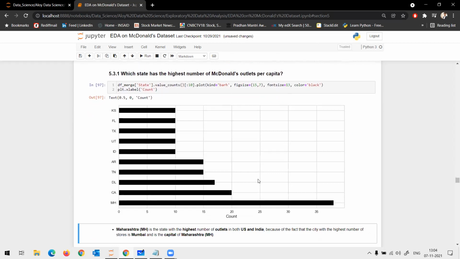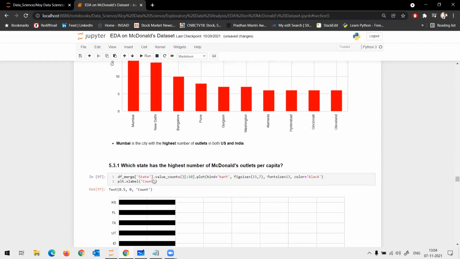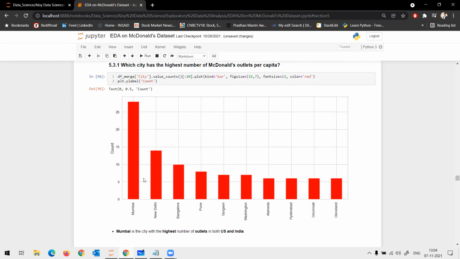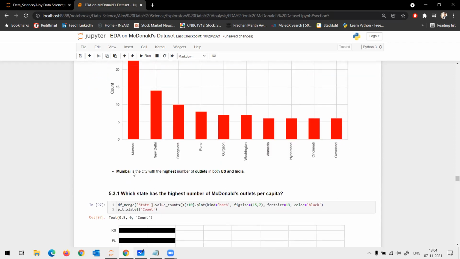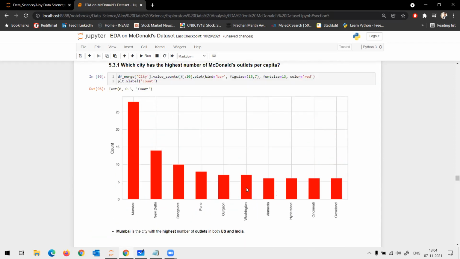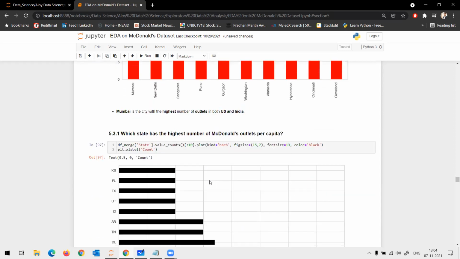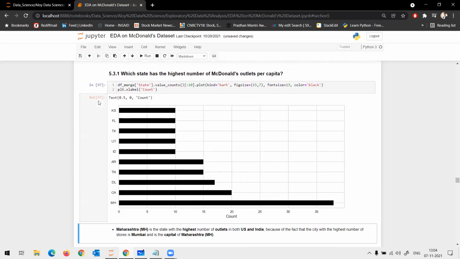One more interesting thing to note here is when we did city-wise, we had Mumbai, Delhi, Bangalore, Pune, and Gurgaon, correct? Different cities coming on top, followed by your Washington, correct? But when you did state-wise, you have Kansas, you have Florida, you have Texas, correct? And in the end, you have Maharashtra on the top.